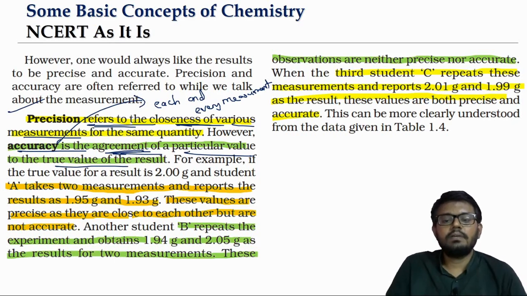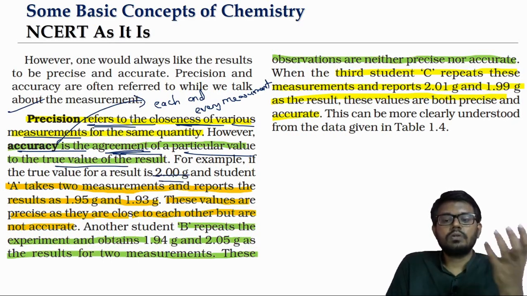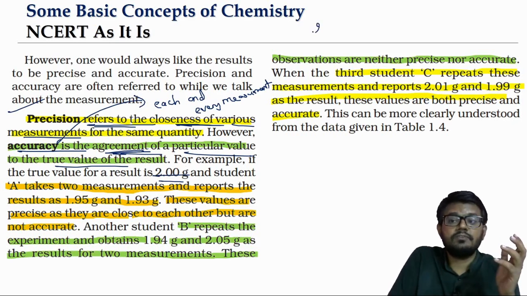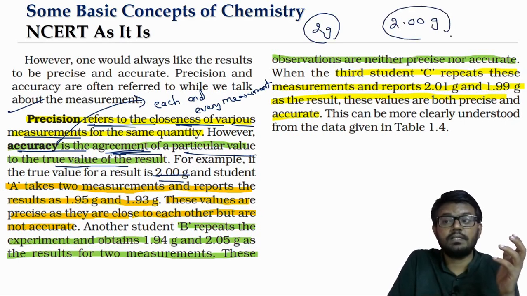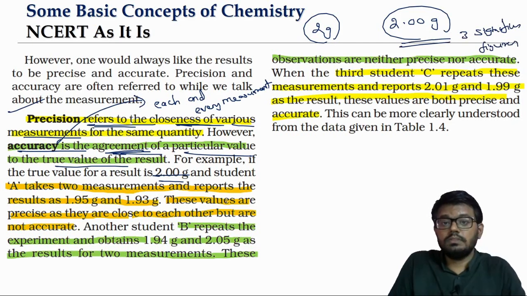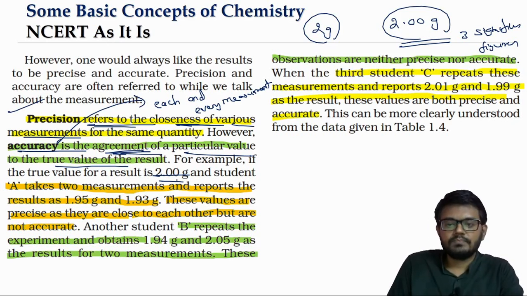So let us say, for example, the one that we saw before. Students A, B, C are trying to measure something whose true value is 2.00 grams. There is a difference between saying 2 grams and 2.00 grams. 2.00 grams means I am talking about 3 significant figures, just 2 means 1 significant figure. Now let's say these students A, B, C are giving different measurements, as you have seen.